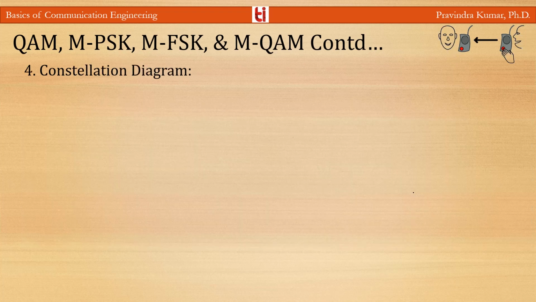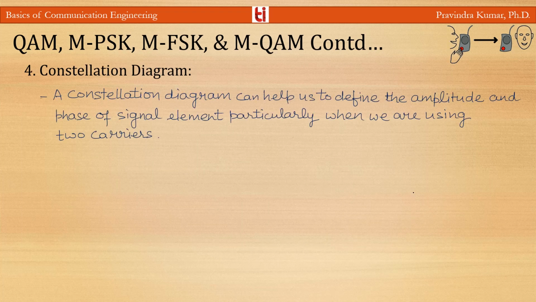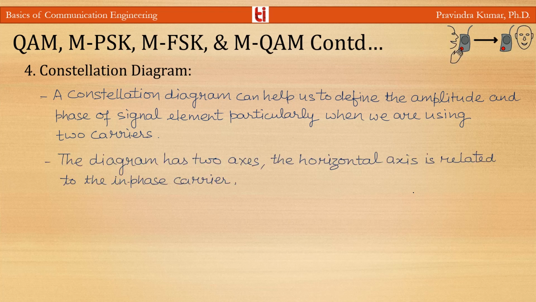Now the constellation diagram. A constellation diagram can help us define the amplitude and phase of a signal element, particularly when we are using two carriers, one in phase and the other quadrature. The diagram is useful when we are dealing with multi-level ASK, PSK, and QAM. In a constellation diagram, a signal element type is represented as a dot. The bit or combination of bits it can carry is often written next to it.